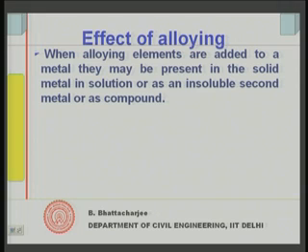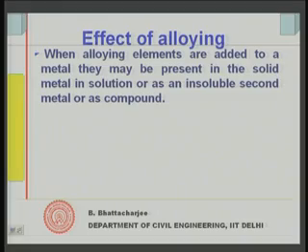We have defined what alloying is in the last lecture, and we said that you have another element coming into a host element. So, when we add an alloying element to the host metal, it may be present either in a solid solution form, or as an insoluble second metal, or as a compound.